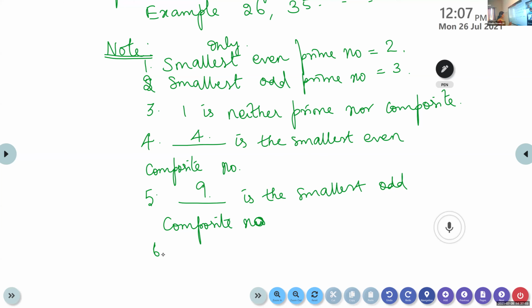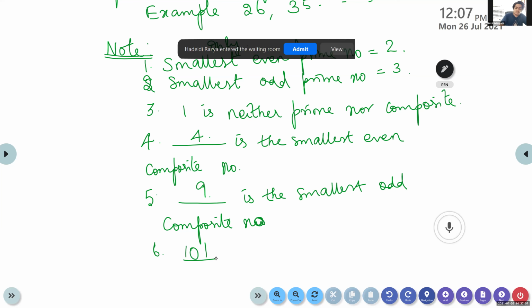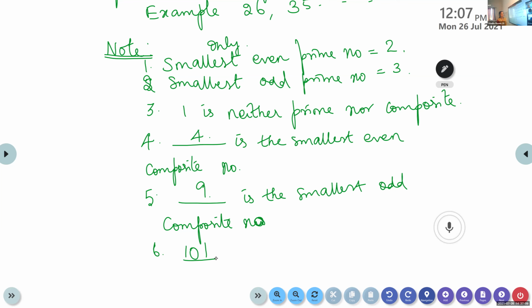Yes, correct. 101 is the smallest 3-digit prime number. All these things we have learned in our lower classes, and it will be asked for 1 mark questions.